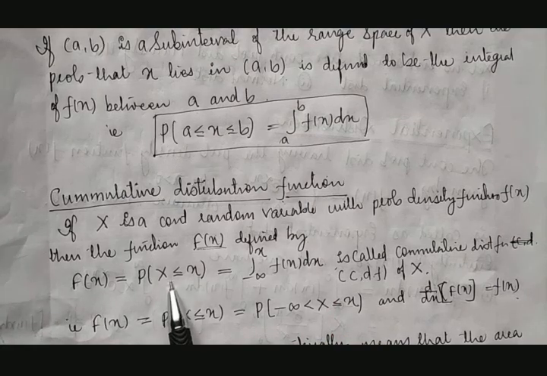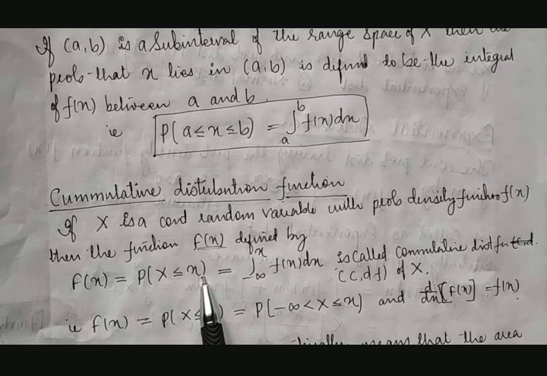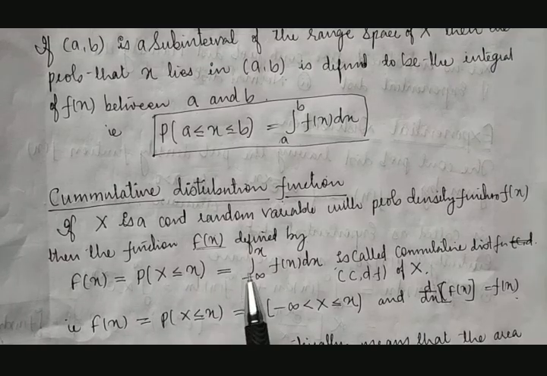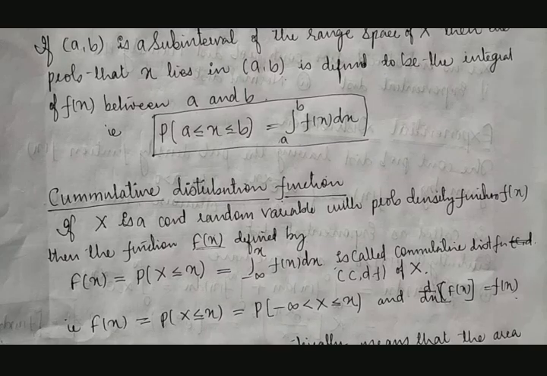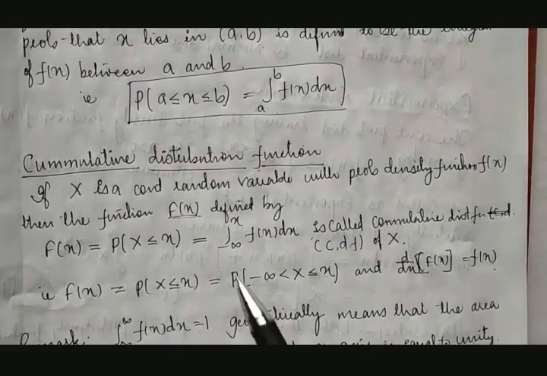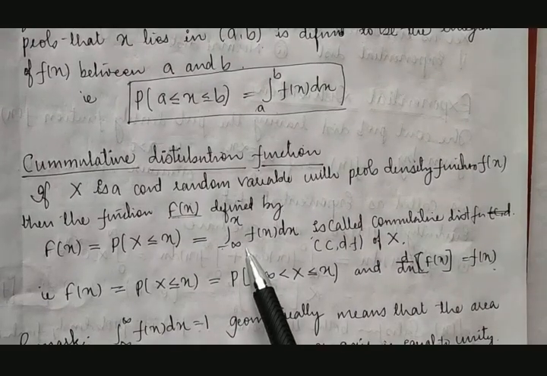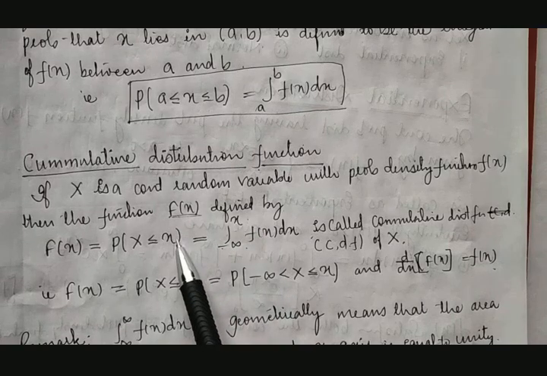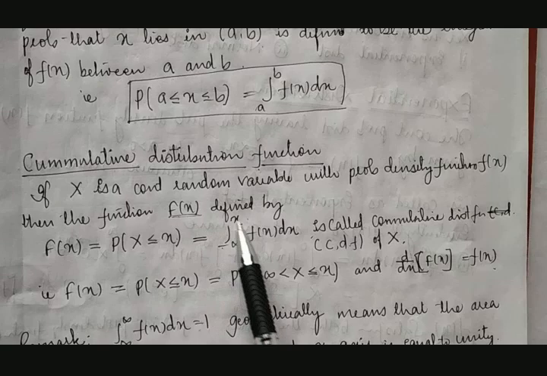Here capital X is less than or equal to small x, therefore small x is the highest number here. Anyhow we know the integration would be between minus infinity to plus infinity, but in this case it starts from minus infinity and, instead of reaching infinity, it reaches a fixed value of x, the integral of f of x.